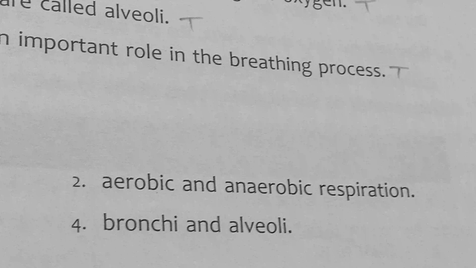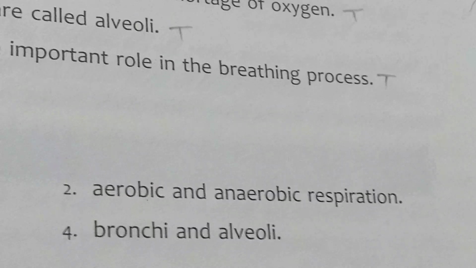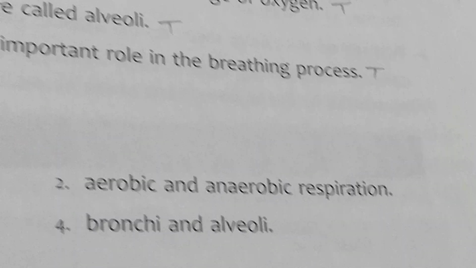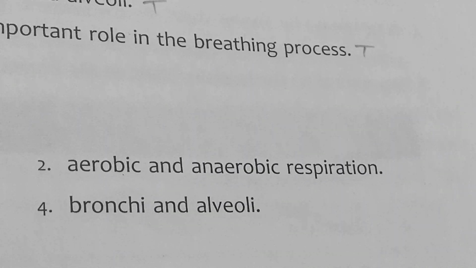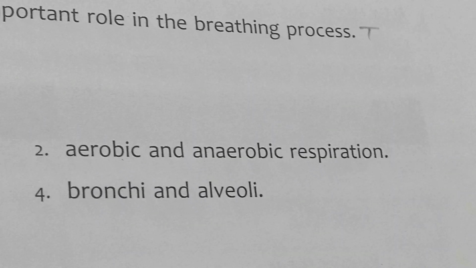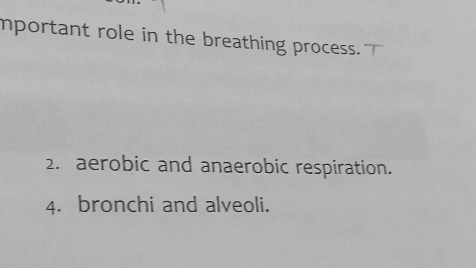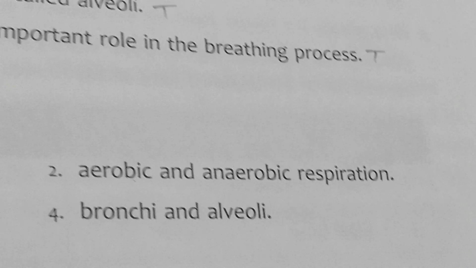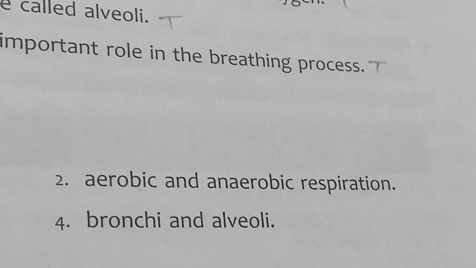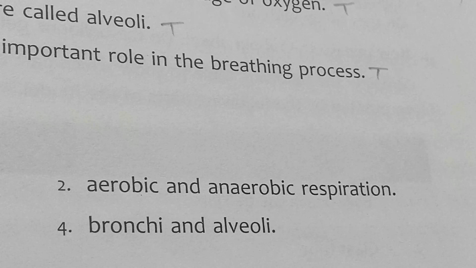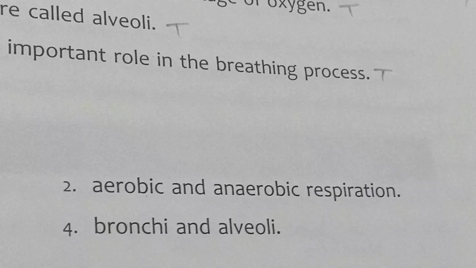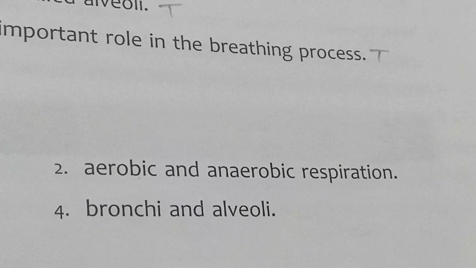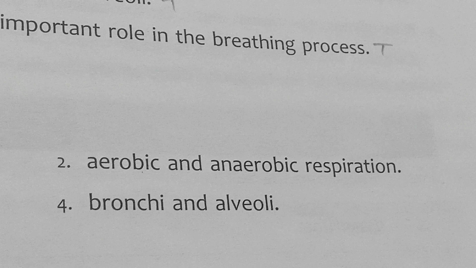So you just have to learn the difference in location. Bronchi means after the trachea, when it divides into thin pipe-like structures which enter into the lungs. Then bronchi again divide into thin branches, which are known as bronchioles. And bronchioles contain a thin circular sac. These are known as alveoli, where the gaseous exchange takes place. Hope all of you understood.